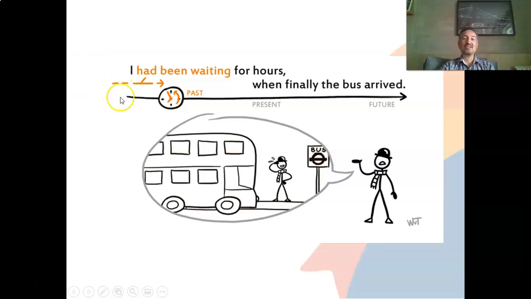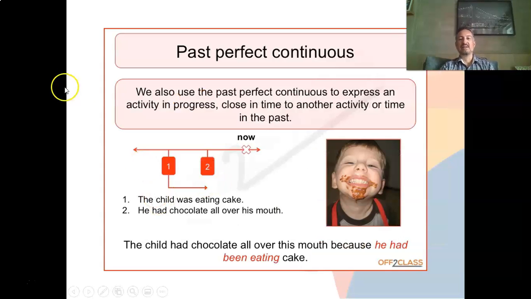So the two actions are in the past. The action of the bus arriving and the action of me waiting for hours. Okay? Take a look at this other example.